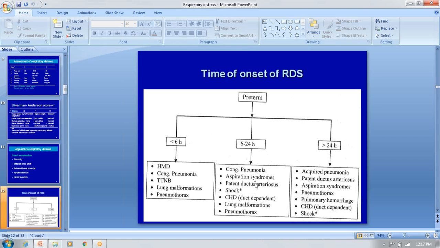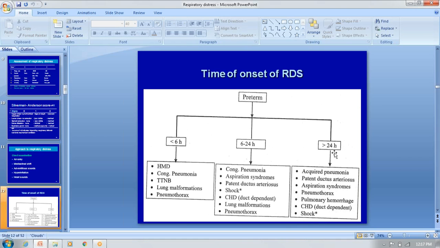When you take 6 to 24 hours of delivery, we can think of aspiration as a cause of this respiratory distress, maybe due to amniotic fluid or meconium, and think of congenital pneumonia also, and shock. Don't forget about duct dependent congenital heart disease, like ASD, VSD, PDA. The lung malformations are also very important. Congenital malformations or cystic malformation of the lung is very important. In addition to that, the air leak syndromes like pneumothorax and lobar emphysema.